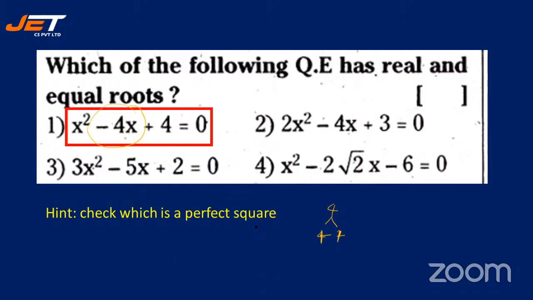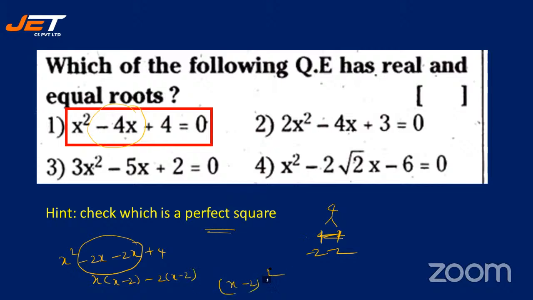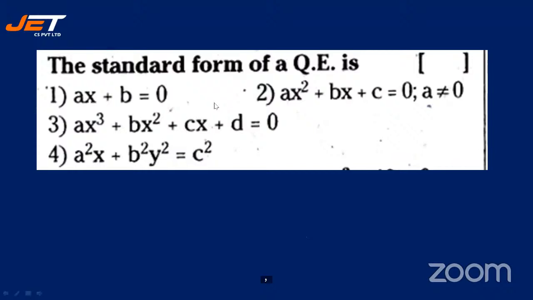So 2 into 2 will be perfect, and -2 will be -4. See here, x square minus 2x plus 4. When these two are similar, you can come to know that it should be a perfect square. When you take x out, you will get the same thing, so x minus 2 the whole square. That is why we say that this has equal roots. All right. See the next question.